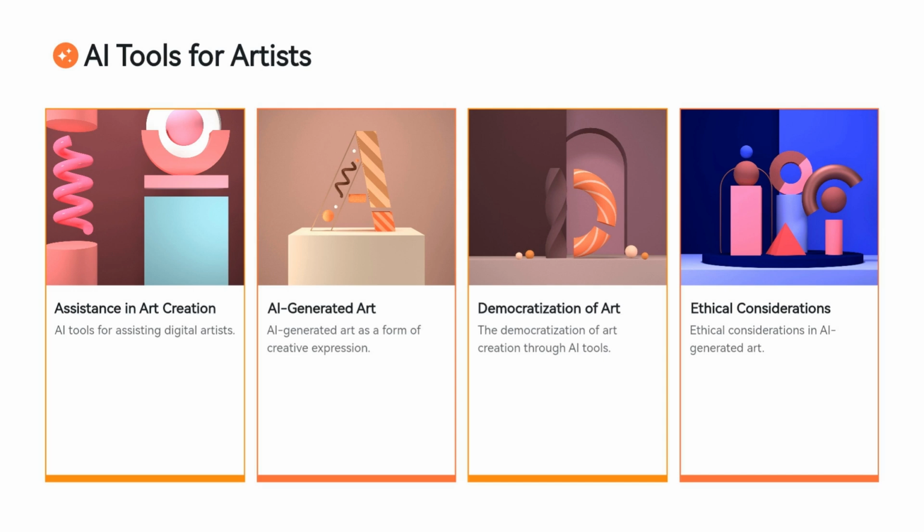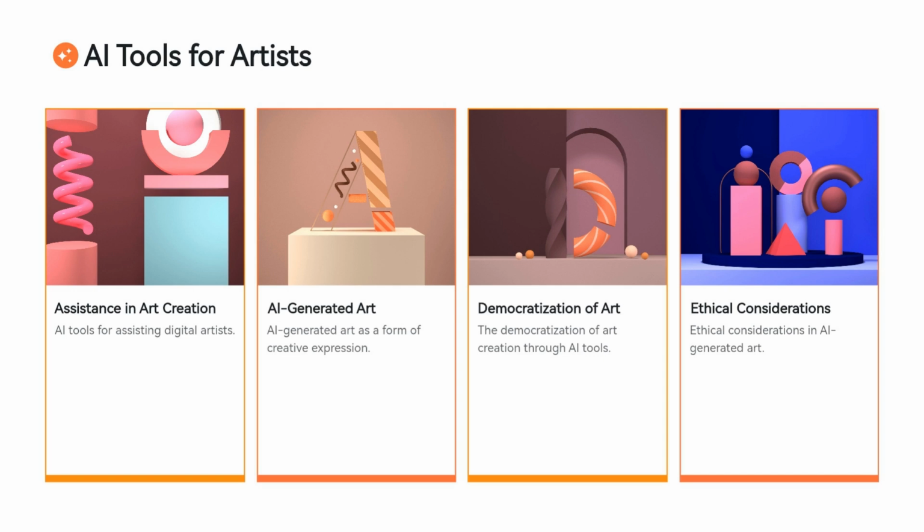Digital artists are increasingly turning to AI tools to help in the creative process, whether it's for generating ideas, creating complex compositions, or enhancing their work. AI models are capable of producing images based on a prompt, allowing artists to quickly visualize concepts or generate new styles and effects that they might not have thought of otherwise.